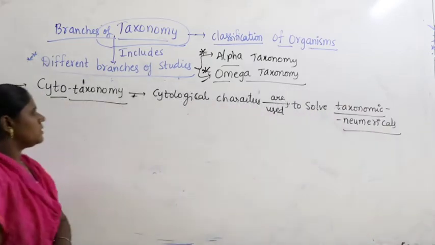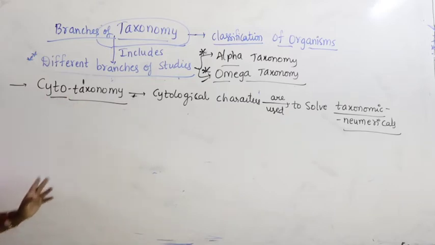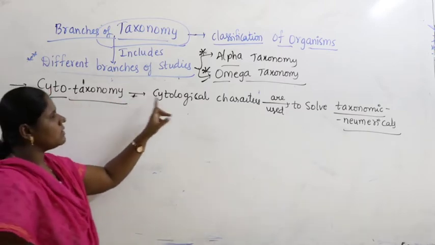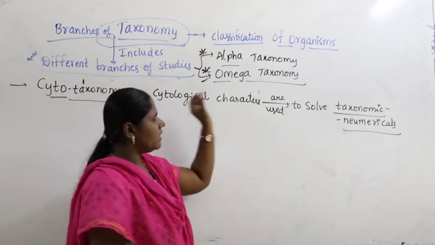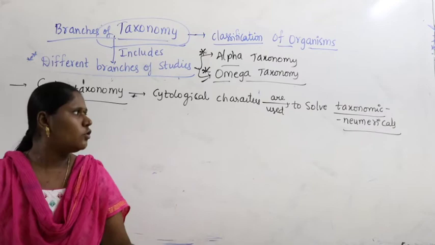So, what is the meaning of this? Cytotaxonomy. Cytology means the study of the cell, the structure and function of the cell. This branch includes cytological characters, and these cytological characters are used to solve taxonomic numericals.